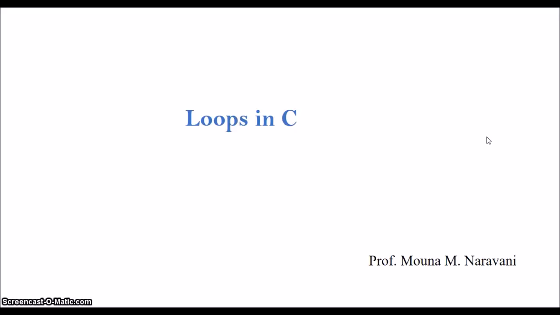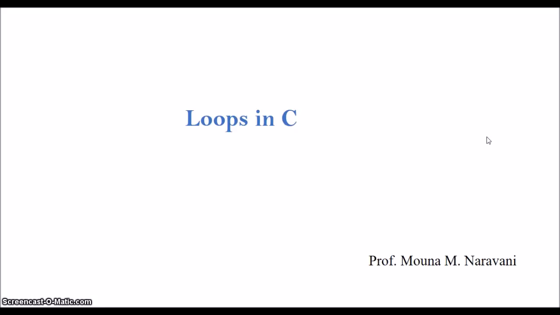We have seen C programs where there is a sequential execution of a program. Sequential execution in the sense, execution begins from the first statement of a program till the last statement of the program. Each statement is executed one after the other. Next, we have also seen branching statements. In branching statements, based on the condition, a certain set of statements are executed or skipped. Such execution is possible with the help of branching statements in C.